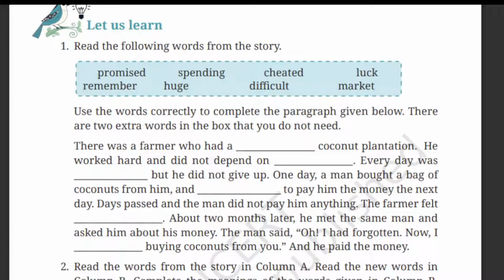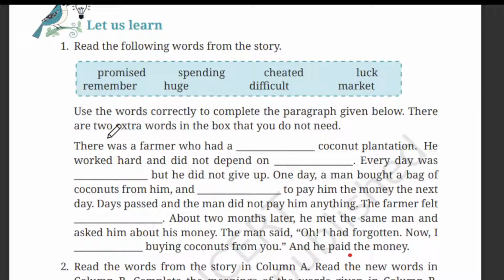Read the following words from the story. Okay, we have to read the following words from the story: promised, spending, cheated, luck, remember, huge, difficult, and market. Okay, use the words correctly to complete the paragraph given below. There are two extra words in the box that you don't need to use. So we have been given two extra words that we can skip. Okay, so let's read the paragraph now.